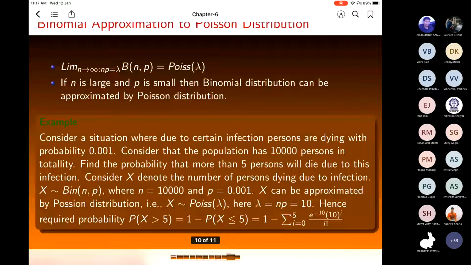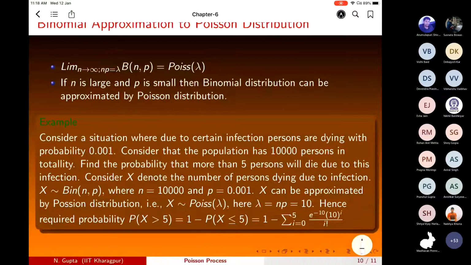Now, binomial approximation to Poisson distribution. If we take a binomial probability mass function and take n to be large and np to be lambda, then that binomial distribution will be approximately equal to, the density will become that of the Poisson distribution. That is, if n is large and p is small, then the binomial distribution can be approximated by a Poisson distribution. Okay, so to understand this, let us take an example.